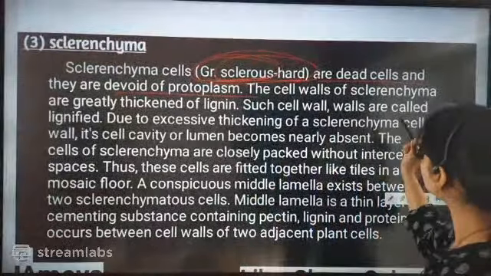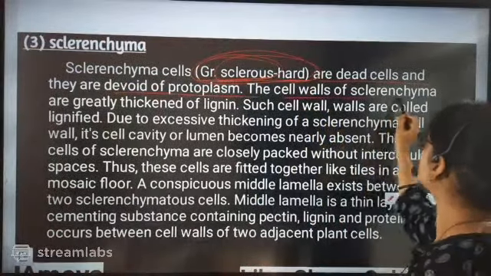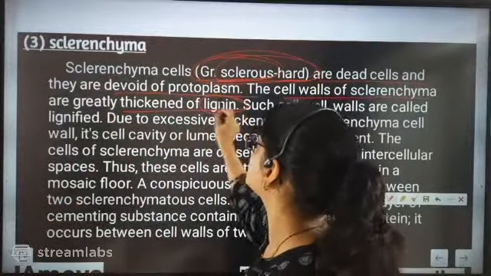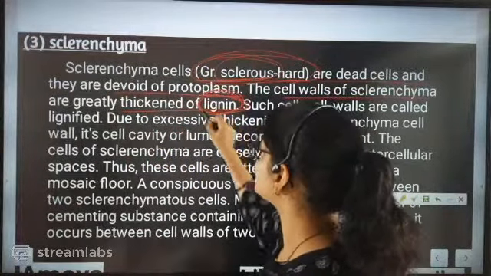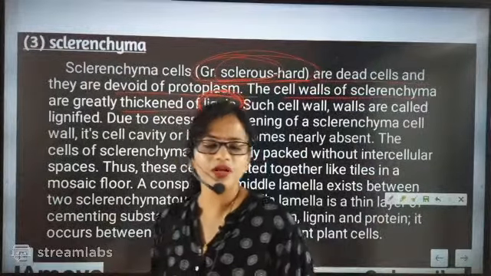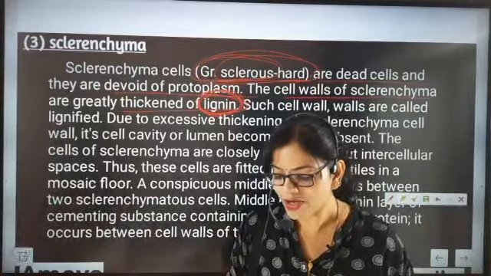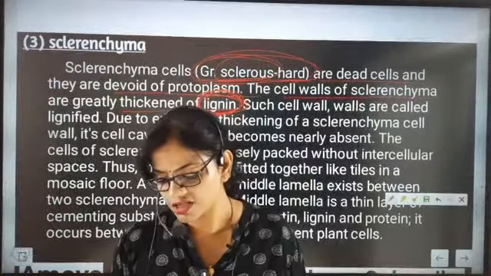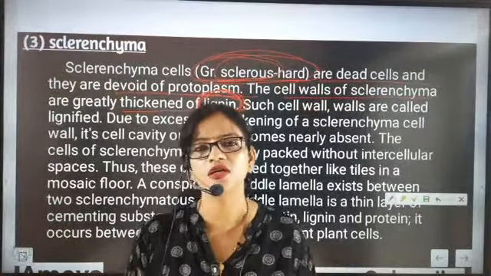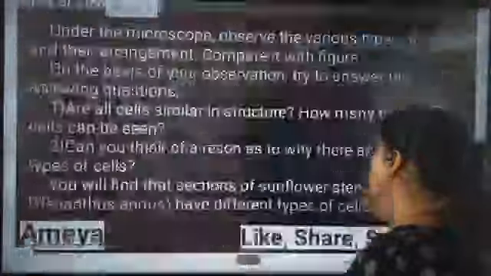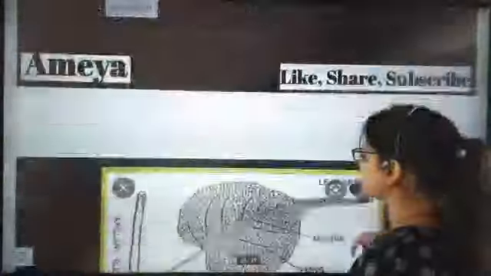Okay. Now the next important thing is that these cell walls are greatly thickened by lignins. First we will try to understand what lignin is. Until we understand what lignin is, we cannot go ahead. How many of you have seen coconut husk beta? Before the definition of lignin, first answer my question. How many of you have seen coconut husk?